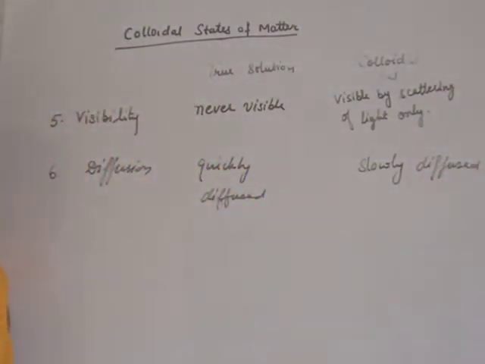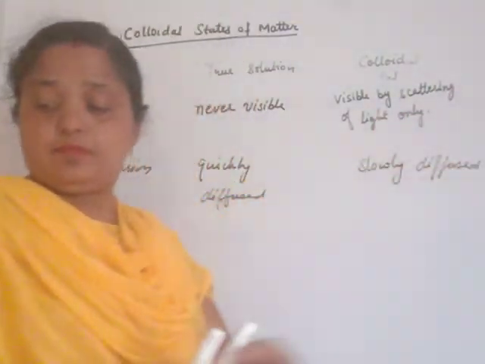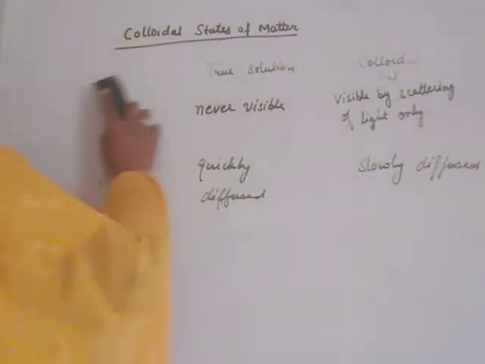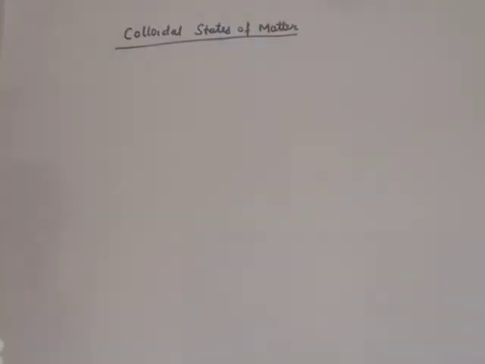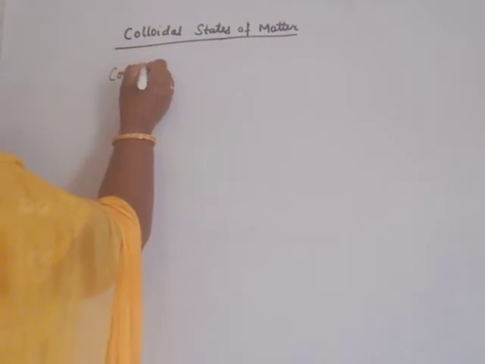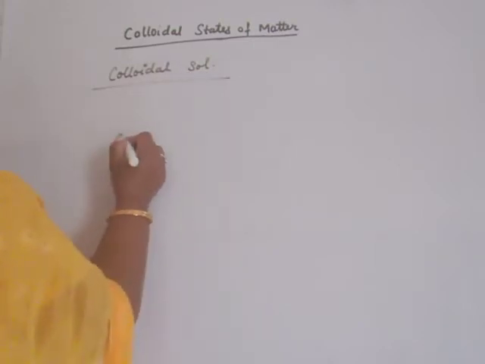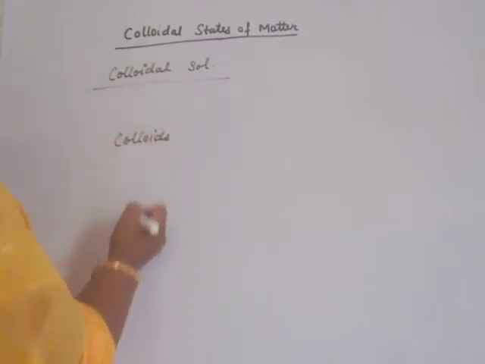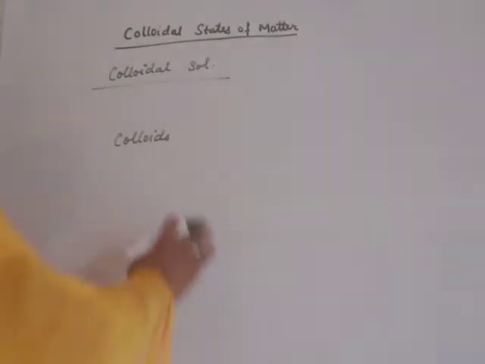These are the differences between true solution, colloidal sol and suspension. Our topic is the colloidal state. That means colloidal sol of matter. Matter is divided into crystalloid. Crystalloids form true solution. Suspended particles, large size particles, that is suspension. And third is the colloids. Colloids form colloidal sol. Colloids are the particles when they are mixed with a certain medium to give colloidal sol.